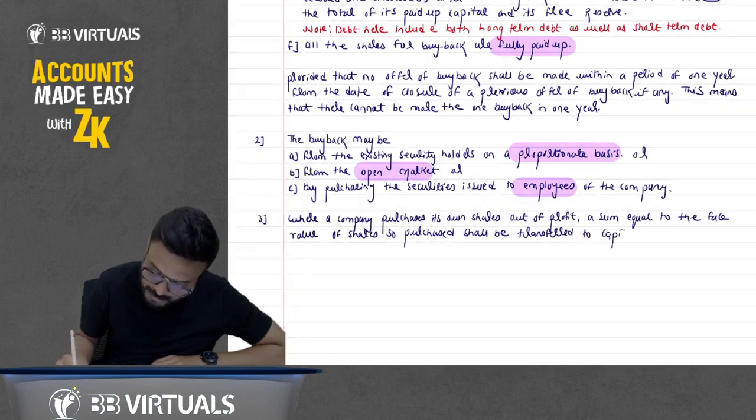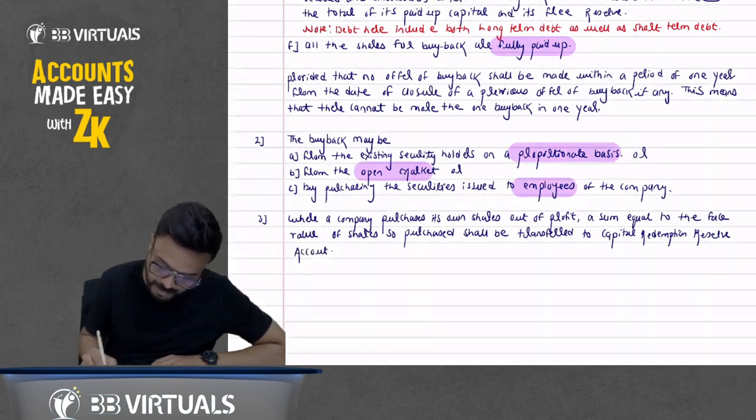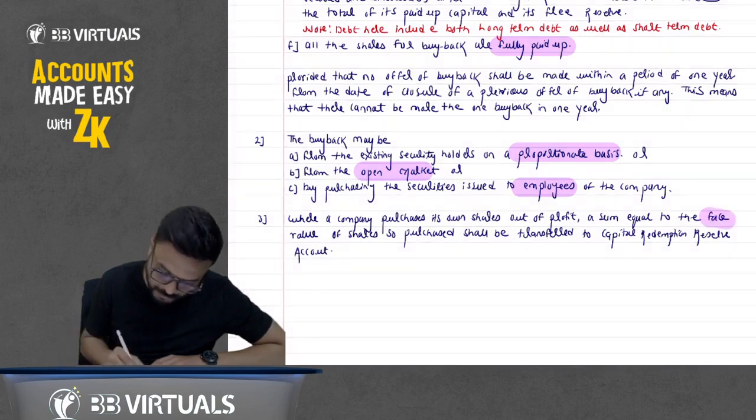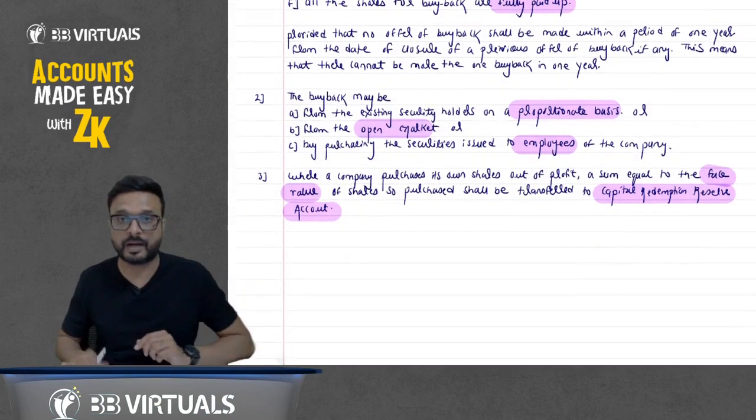We transfer it to the capital redemption reserve account. So when we do a buyback out of profit, the face value of the shares bought back should be transferred to the capital redemption reserve account.